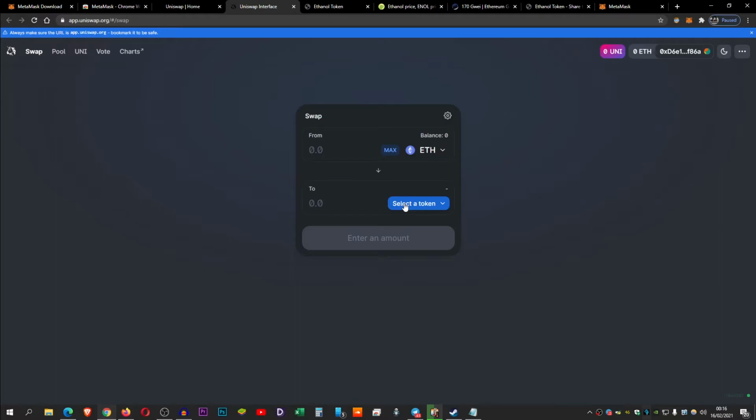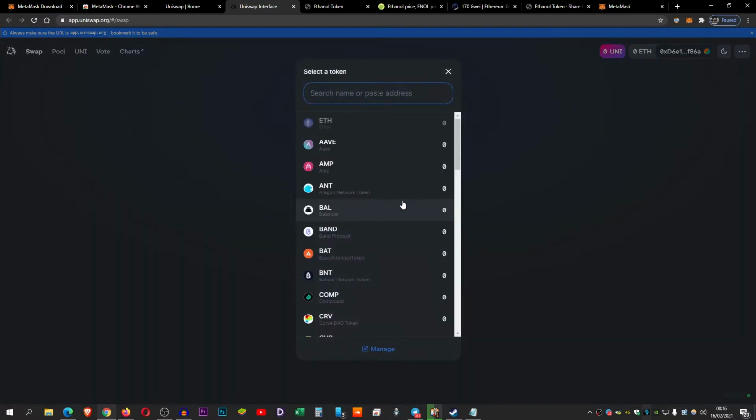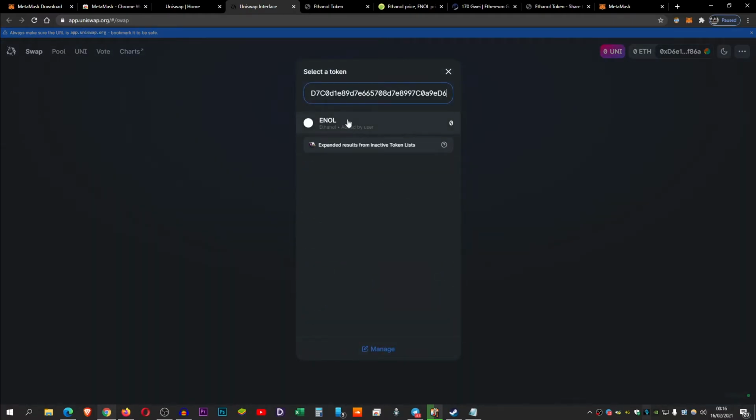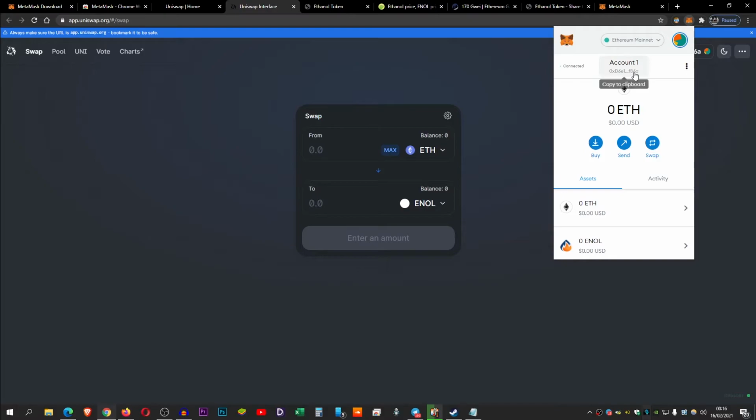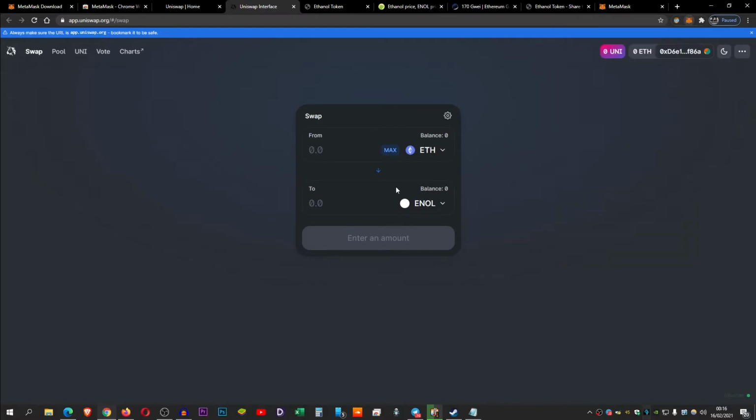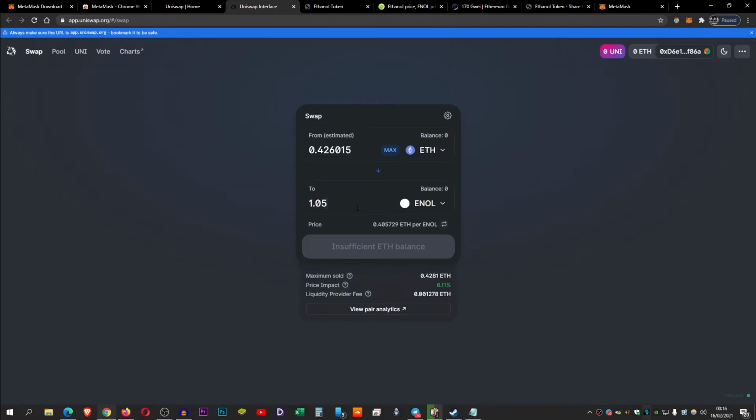And once you have your Ethereum deposited in, guys, you will just paste the address in and it will find Ethanol for you. You send Ethereum to this address, guys. You can just copy it from clicking here. And to receive Ethanol cashback, guys, don't forget you will need 105.